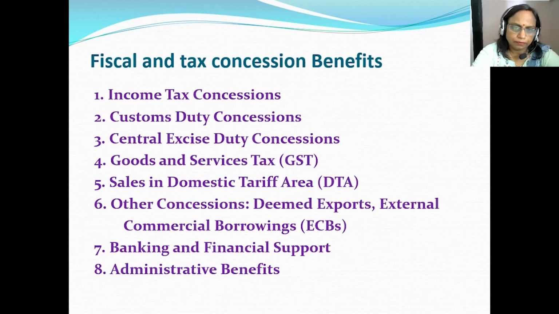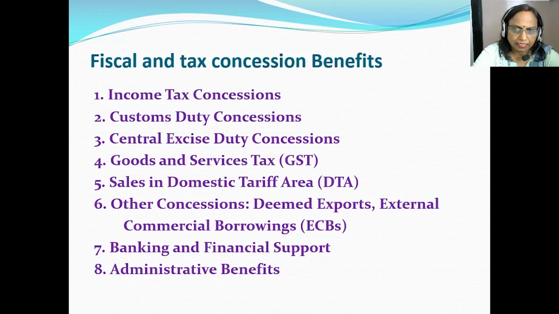So these are the fiscal and tax concessions which are received by the EOUs, which include income tax concessions, custom duty concessions, central excise duty concessions, goods and service tax benefits, sale in domestic tariff areas, that is DTAs.